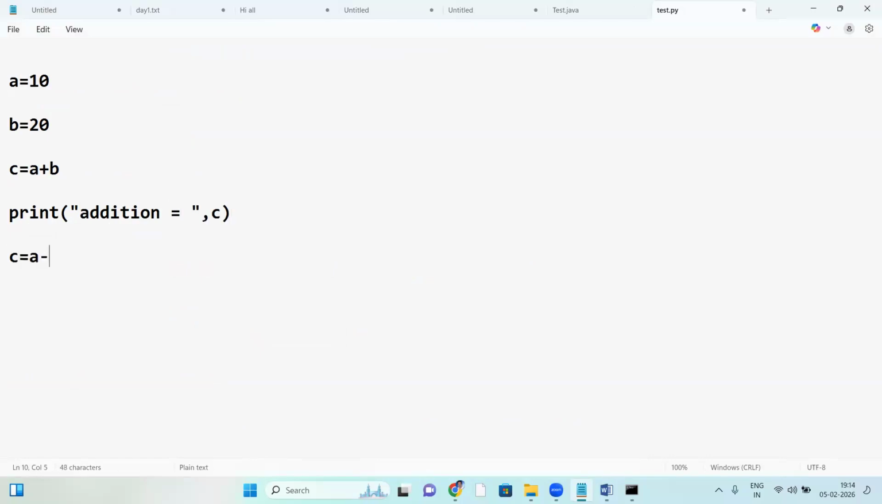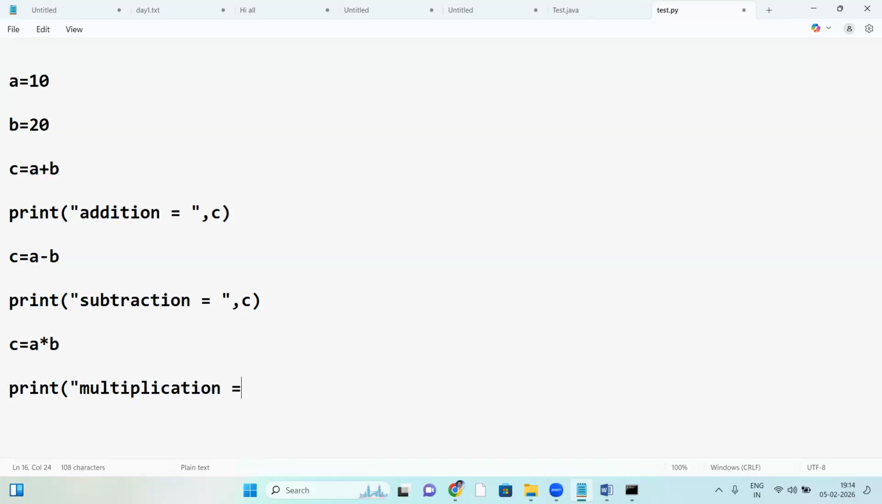Next, C equal to A minus B. Print subtraction is equal to the C value. Then C equal to A into B. Print, next multiplication. Multiplication is equal to C. It's a very simple script: adding two numbers, subtracting two numbers, and multiplying two numbers.